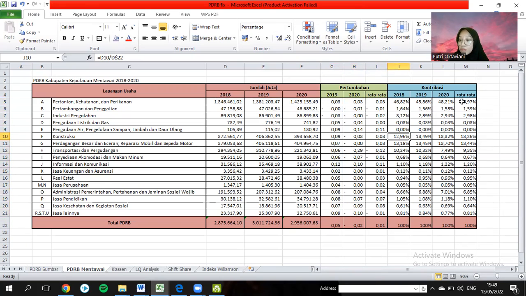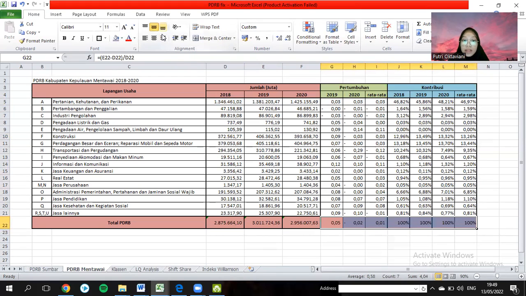Also with contributions, we take the data in 2018 divided by the total PDRB in 2018. To get the average, we average this data across all the data.